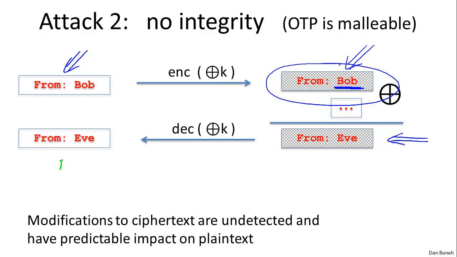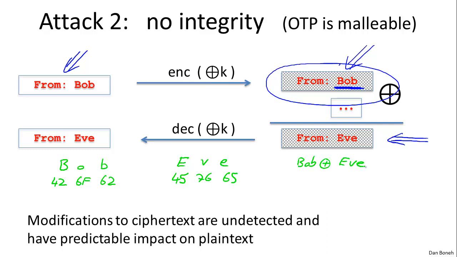Let's look at the word Bob, and I'm going to write it in ASCII. So Bob in ASCII corresponds to 42 hex, 6F hex, and 62 hex. Little b is encoded as 62, little o is encoded as 6F. The word Eve is encoded as 45 hex, 76 hex, and 65 hex. Now I XOR these 2 words as bit strings, so Bob XOR Eve.